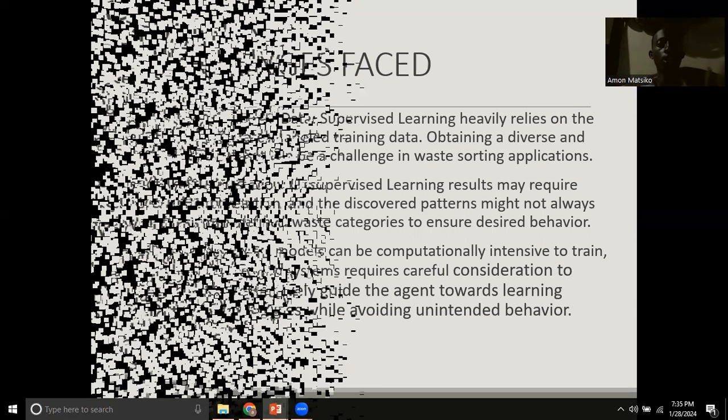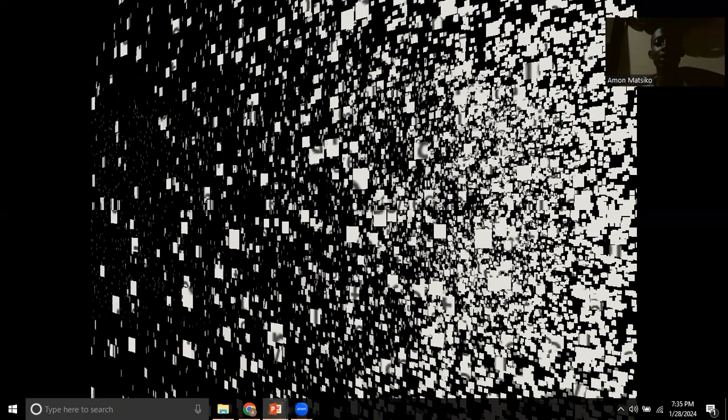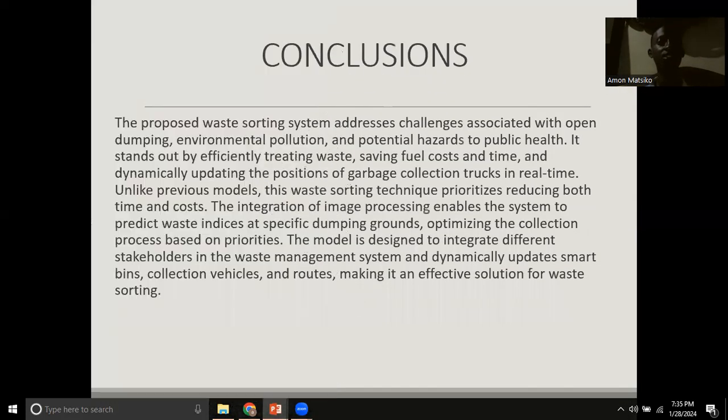In conclusion, this model of ours is very efficient for developing cities because it will help to classify data and make garbage collection easier, disposal easier, and management of waste easier.